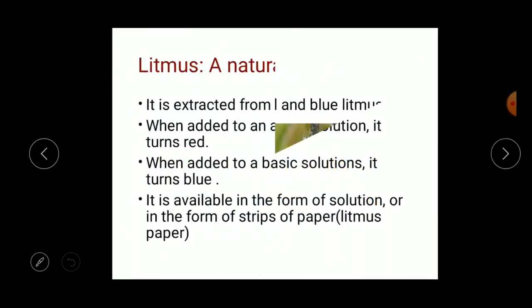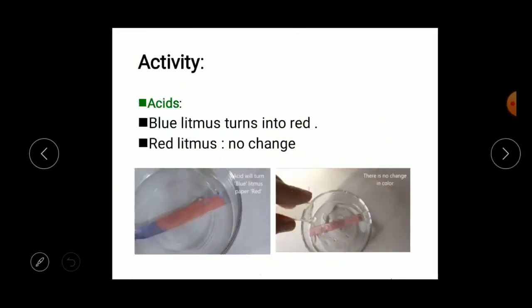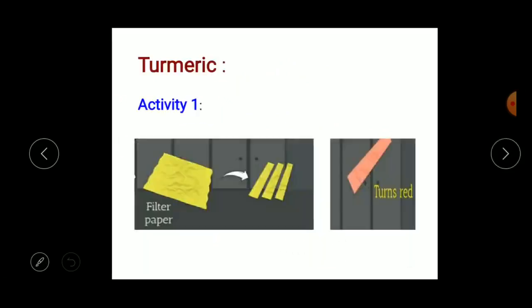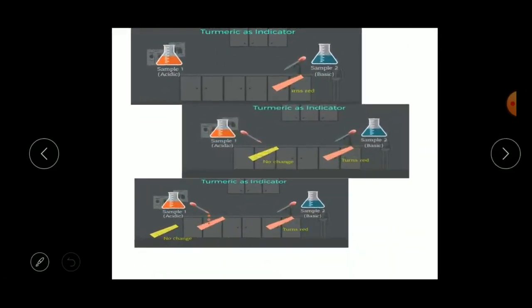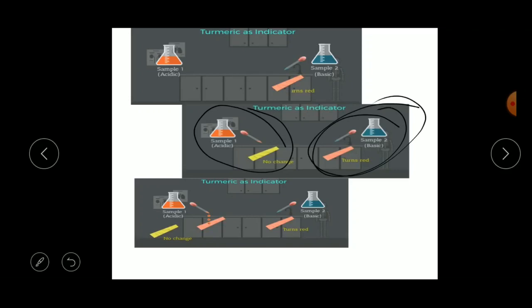So now, when you put the basic solution, it turns red, right? Then what about the first solution? It remains as it is, so it is acidic. Now the question is, if you put this solution onto the strip and it remains as it is, it may be acidic or it may be neutral, right? So how do we find whether it is neutral or acidic? We already know this one is a basic solution, so just leave that solution.